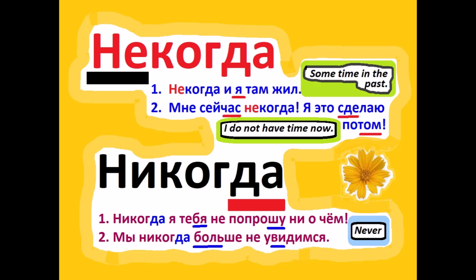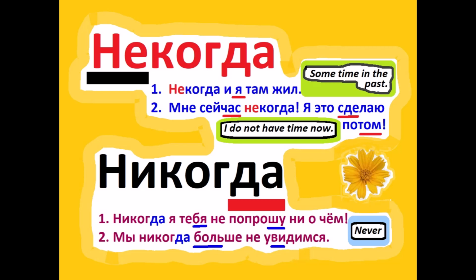For the first word, некогда, there are two different meanings, and I translate them here into English, and I also give an example sentence for each meaning. The first sentence is: Некогда и я там жил. Sometime in the past I actually lived there.